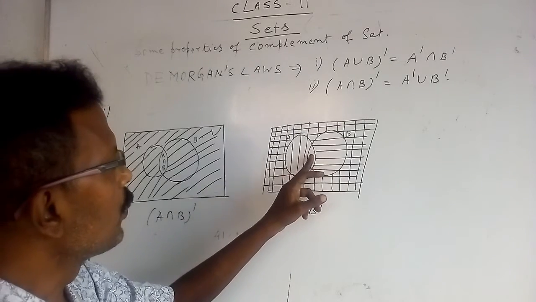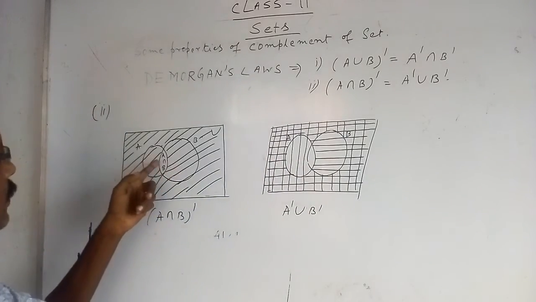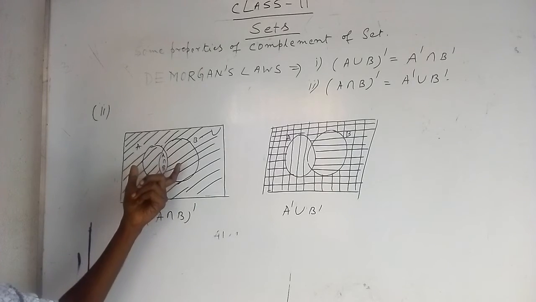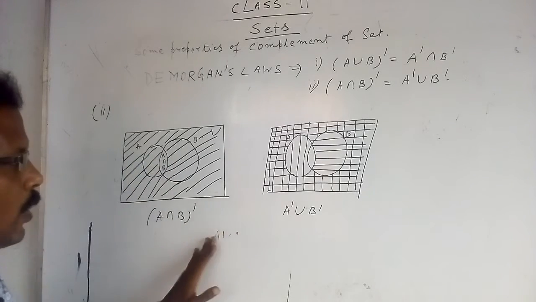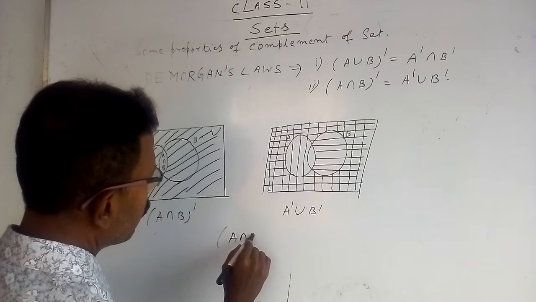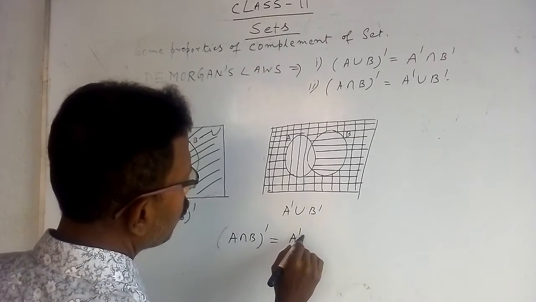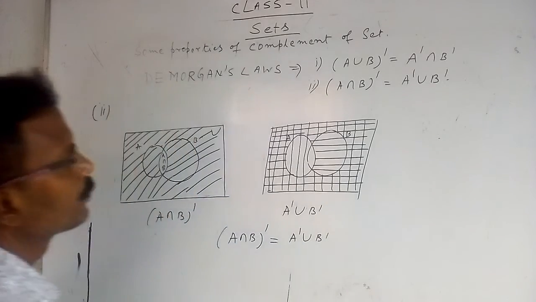Therefore besides this region, this is the answer, and here also besides this region the remaining set is the answer. Therefore the two answers are equal. Therefore you can certainly conclude that A intersection B whole complement is equal to A complement union B complement.